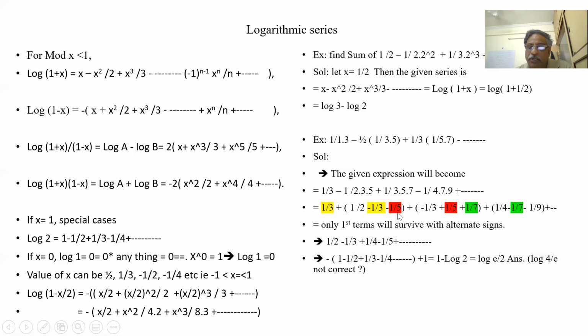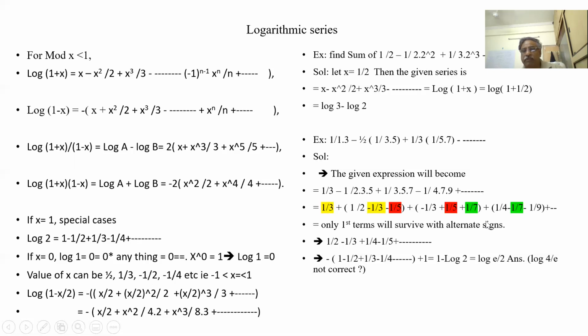The LCM is 2 into 3 into 5. Here 5 3s are 15, here 5 2s are 10, here 3 2s are 6. 10 plus 6 is 16, so minus 16 plus 15 will be minus 1. Here also the same: 7 5s are 35, minus 35 becomes plus 36, equal to plus 1. Like that the series goes.